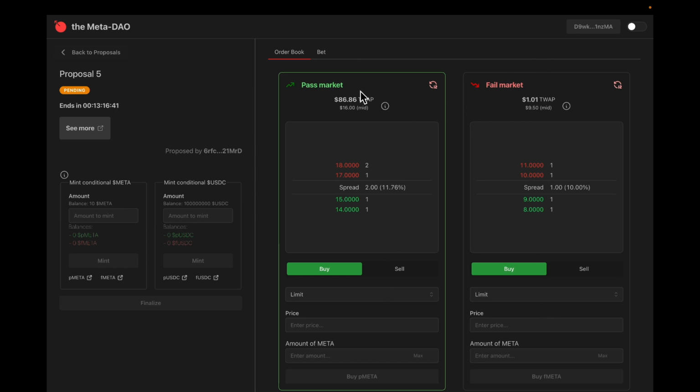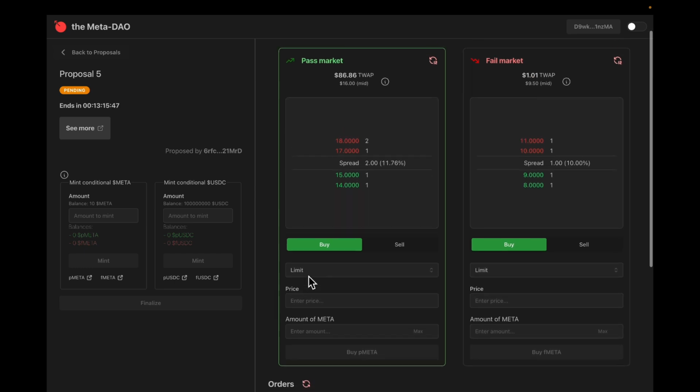The most important things currently are the time-weighted average price of the pass market and the time-weighted average price of the fail market. Now, the time-weighted average price of the pass market is huge in this case. It's $86 and it's $1 over here. And this is because I was running some tests earlier with some very high prices, but typically speaking, the time-weighted average price updates very slowly. It updates by 1% every slot. In order for a market to pass, the time-weighted average price of the pass market has to be 5% greater than the price of the fail market.